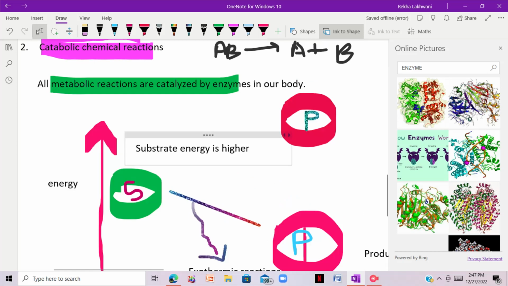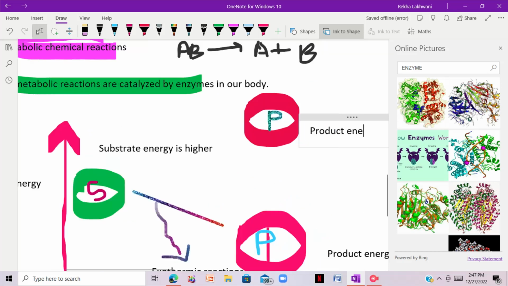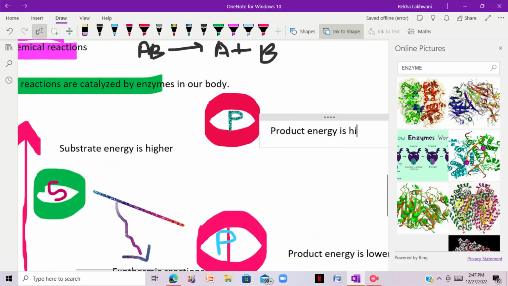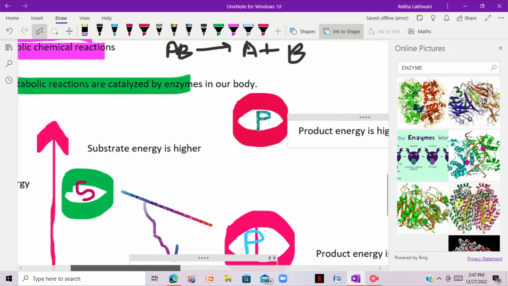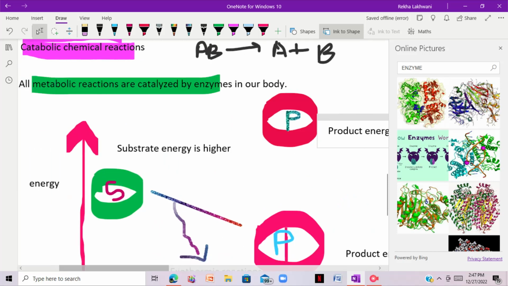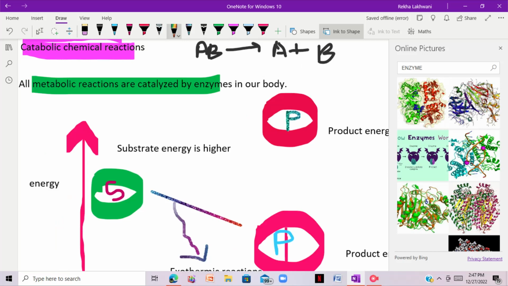So what was the major point this tells us? That enzymes only catalyze spontaneous reactions. Now what do enzymes actually do? Enzymes actually provide the activation energy. Now what is that?